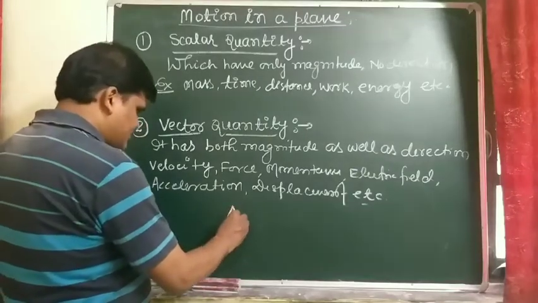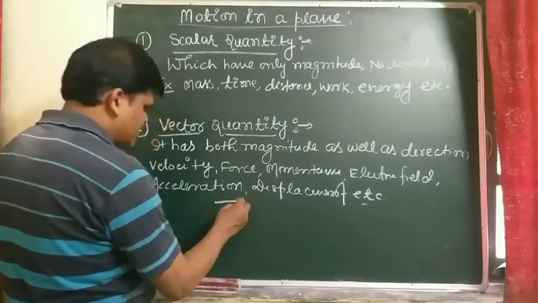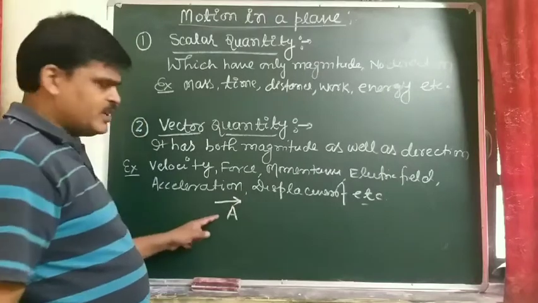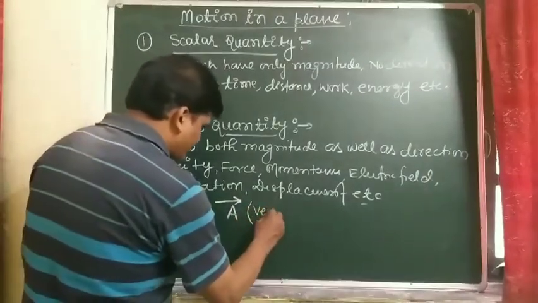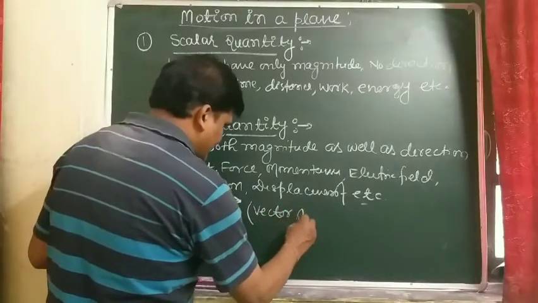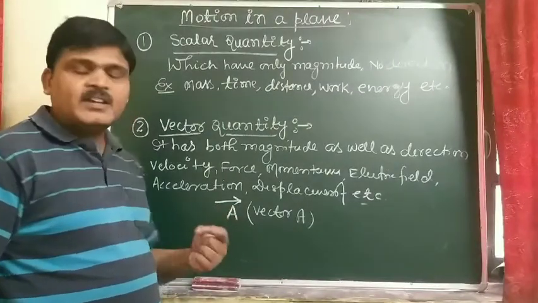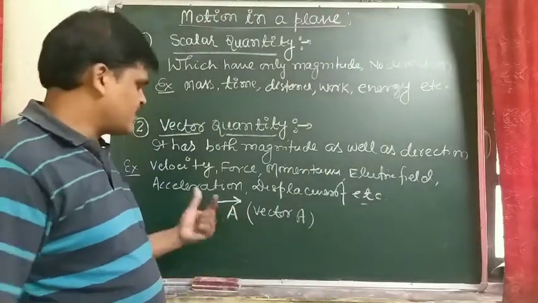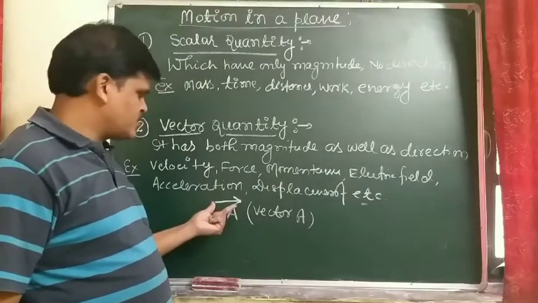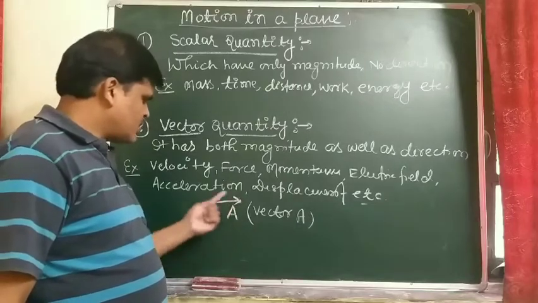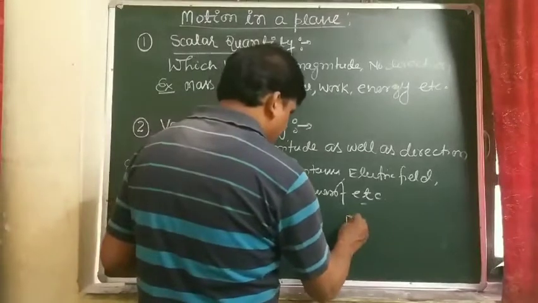We can read here A, and if we place an arrow on its head, it is read as vector A. We read it as vector A. So if any alphabet, whether small letter or capital letter, has an arrow on its head, then this quantity is known as a vector.